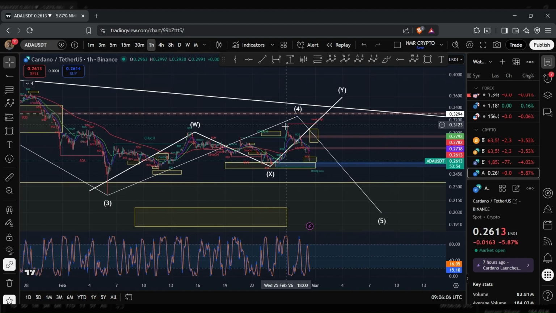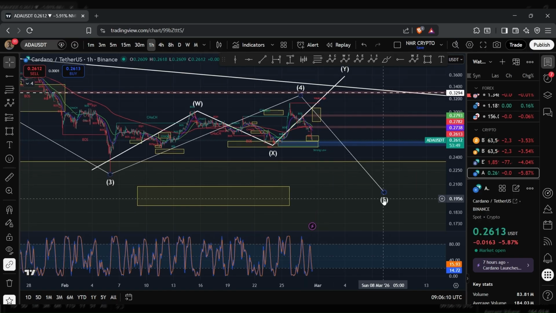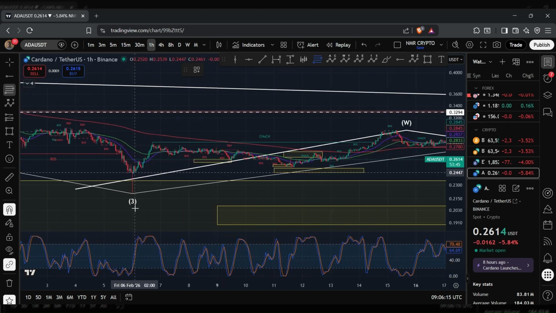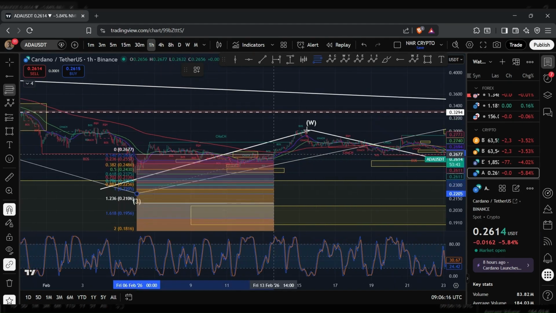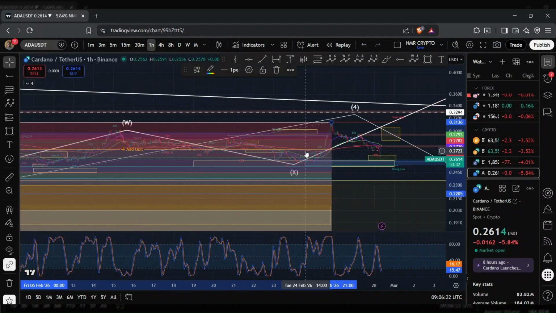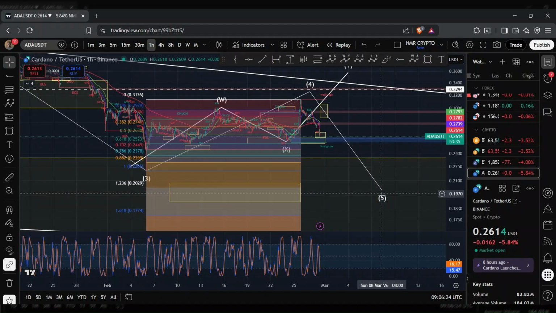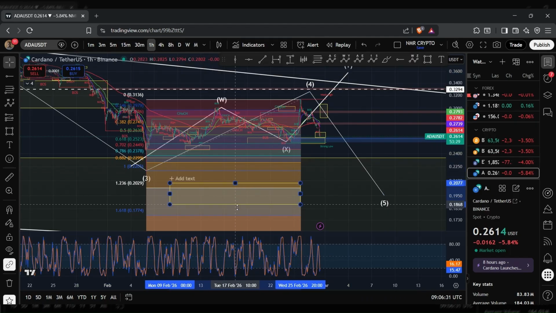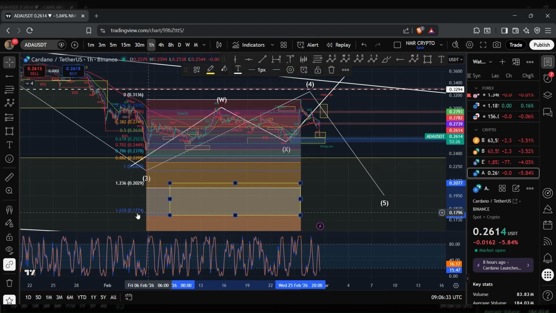And given that we ended up seeing this move to the upside where we ended up breaching above this level here, what I'll do is I'll adjust the wave 5 target, which is this range. So if I bring in the Fib tool once again, the wave 5 would typically reach anywhere between 1.236 to 1.618 of the wave 4. So if I adjust this, you can see that the price of ADA has the potential to reach anywhere between around 17.74 cents to 20.29 cents.